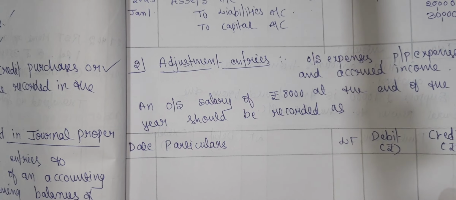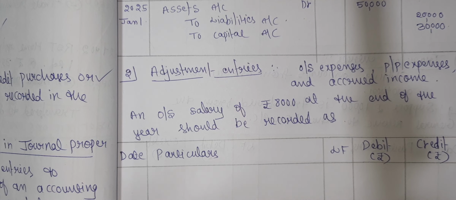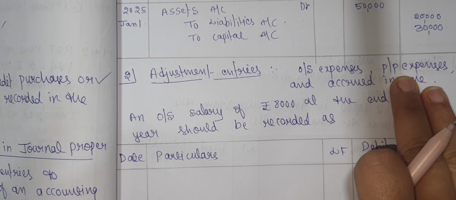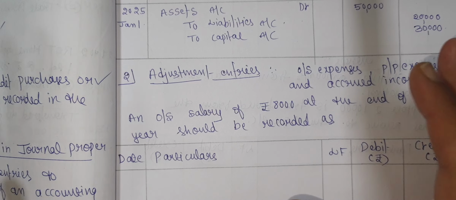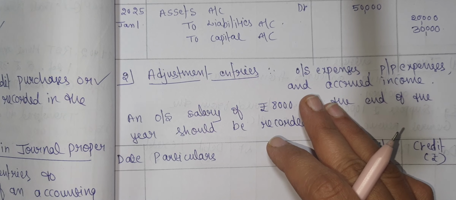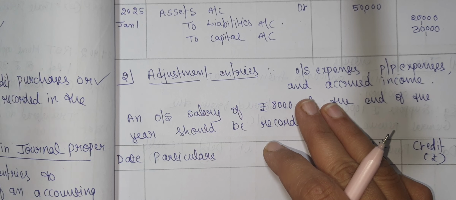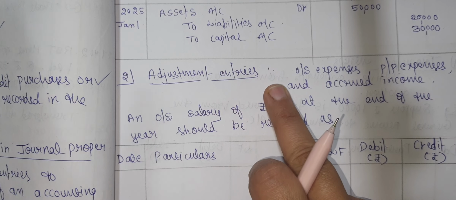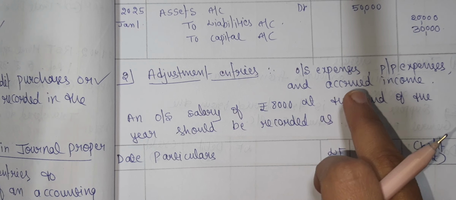And next one is adjustment entries. Adjustment entries record adjustments like outstanding expenses, prepaid expenses and accrued incomes. All these transactions we will not record in the purchase book, sales book, purchase return book, cash book and sales return book. Here we will record them in the journal proper. Okay, we will now see the adjustment entry.